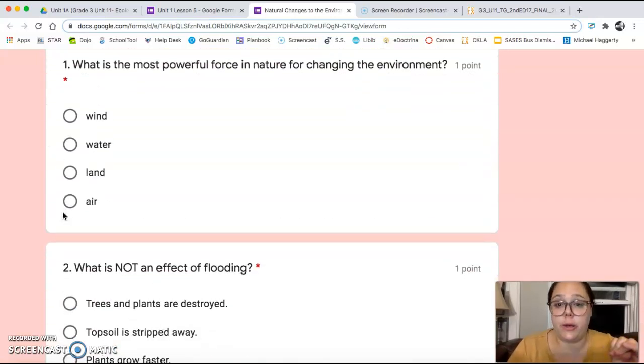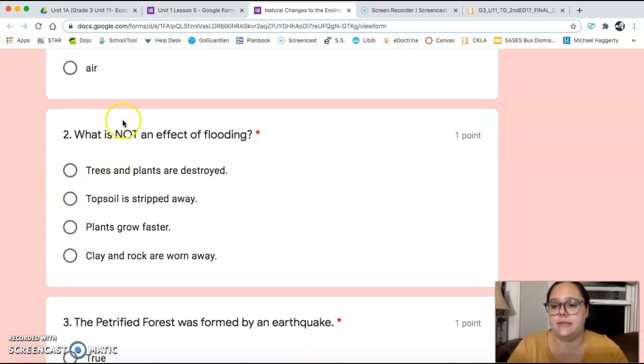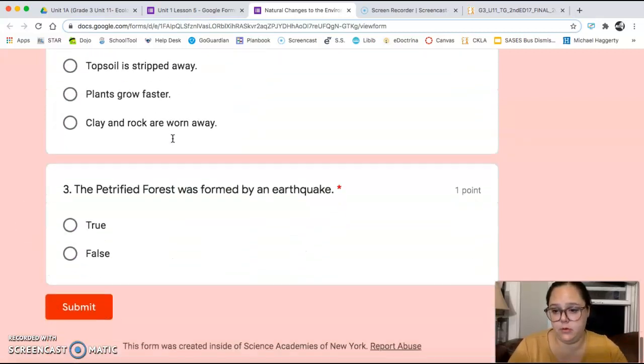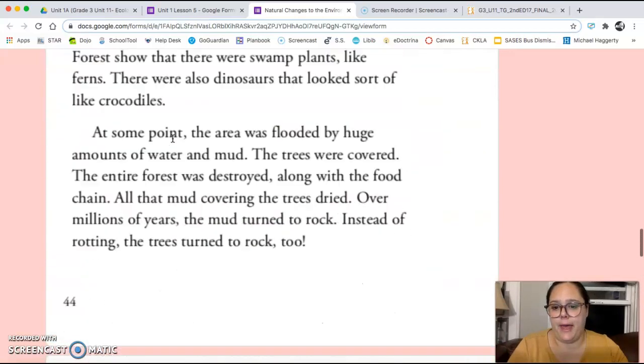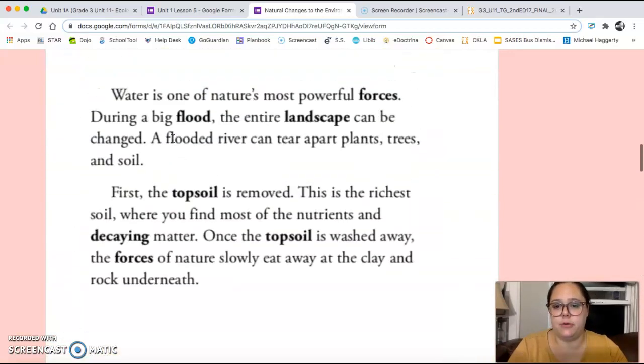And here are our questions for today. Number 1, what is the most powerful force in nature for changing the environment? Number 2, what is not an effect of flooding? So what doesn't happen because of flooding? And number 3 is true or false, the Petrified Forest was formed by an earthquake. Remember to go back into the text, look for those bold words. They'll help you out with the questions.